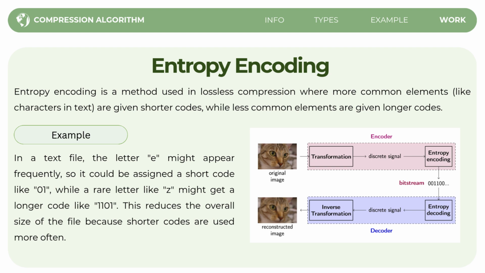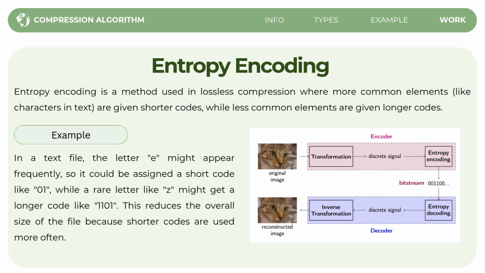So the main idea in entropy encoding is simple. Things that appear often are given shorter codes, while things that appear rarely are given longer codes. For example, in a text file, the letter E usually appears many times. Since it is common, the computer can assign it a short code like 01. On the other hand, a letter Z might appear less, so it can be assigned a longer code like 1101.